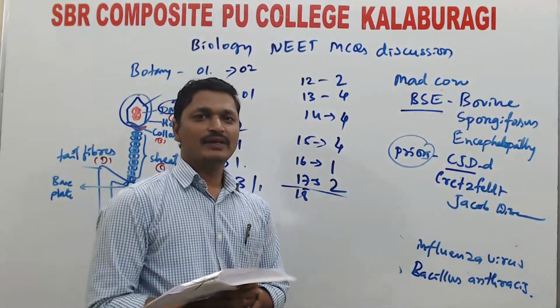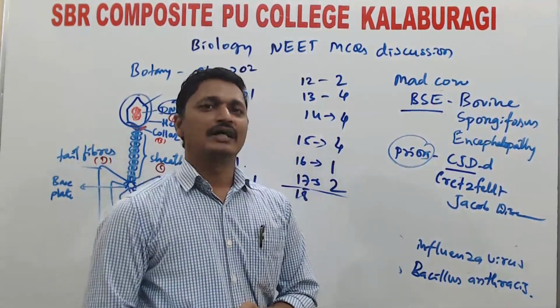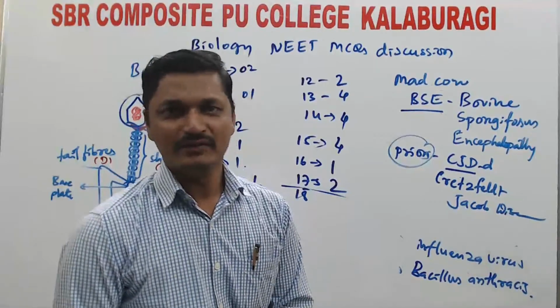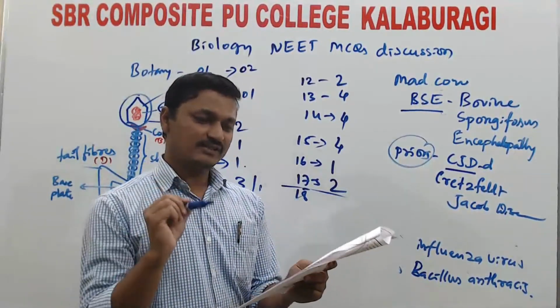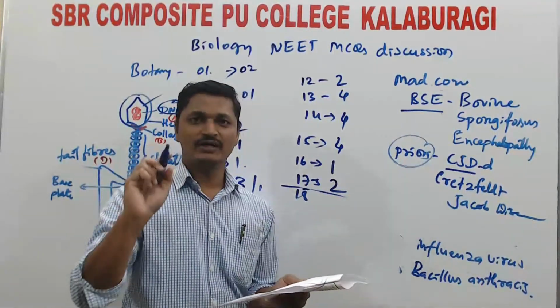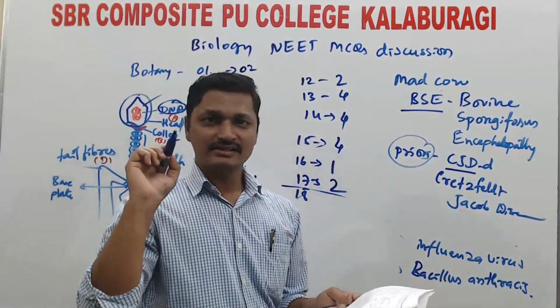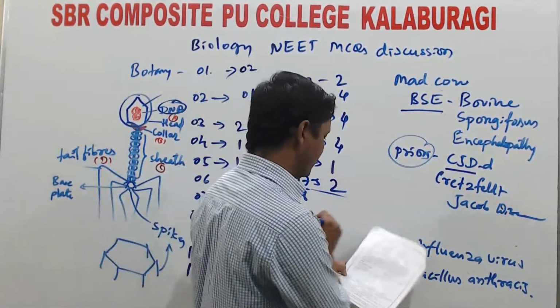There are various systems of classification: artificial system, natural system, phylogenetic system. Of these three, the system based on the evolutionary relationship of the organisms is called the phylogenetic system of classification.